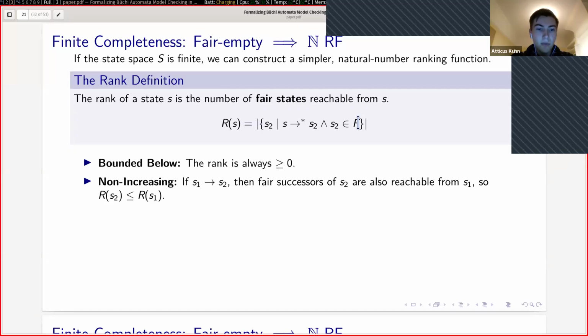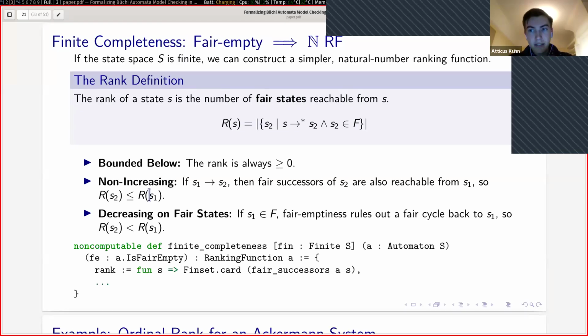We also know that it's non-increasing, because if we have a relation S1 steps to S2, then any states which are successors of S2 would also have been reachable from S1. So the fair successors of S2 would also be fair successors of S1. So the rank of S2 would be less than or equal to the rank of S1.